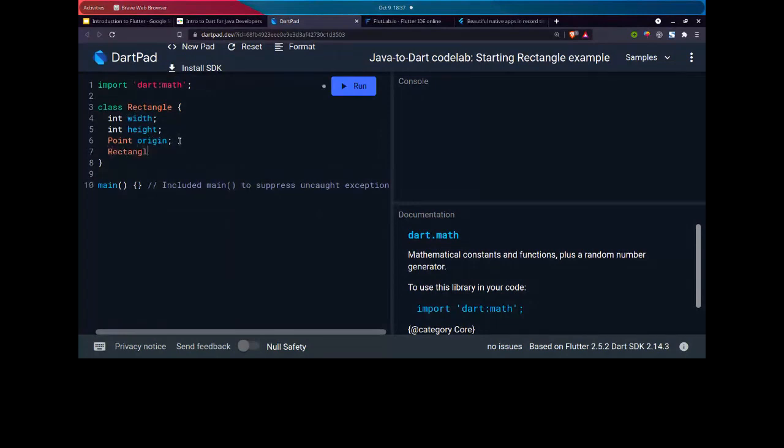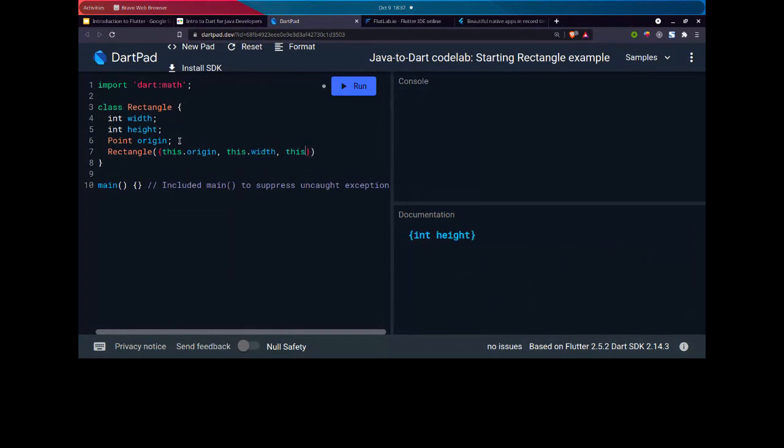Now inside the constructor, let's start with origin, this.width, this.height. So basically, we initialize three variables inside our constructor. We said this.origin is equal to origin. We set the origin value here, and we set the width value here and the height value here.